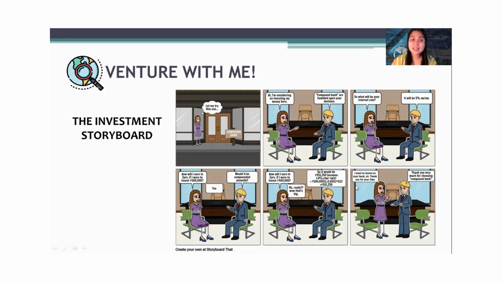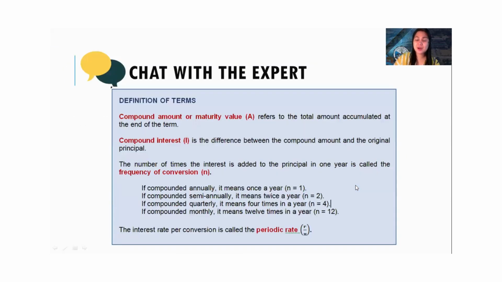Now, what is a compound interest? Here are some terms to be defined. The maturity value, remember last time, the resulting value that you will have after a certain time, you call that the future value or the maturity value. In this one, we also call it compound amount. In simple interest, the tubo is simply called interest. Here, we can call it compound interest.